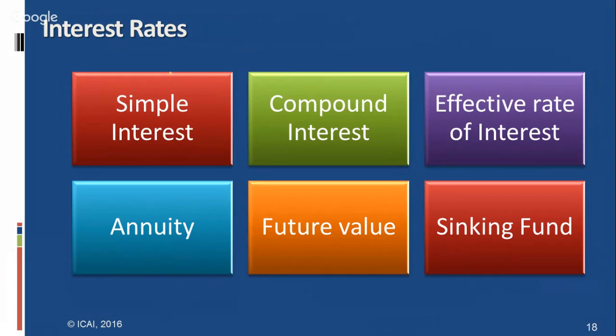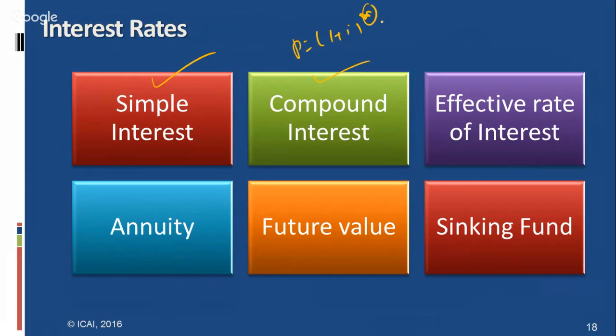Simple interest is principal into interest rate into time. In compound interest, the interest is added to the principal after some time, whereas in simple interest it is not added and stays constant. The compound interest formula is P into 1 plus i whole to the power of n, and depending upon the n value, that is the period of time, the conversion periods would be added.